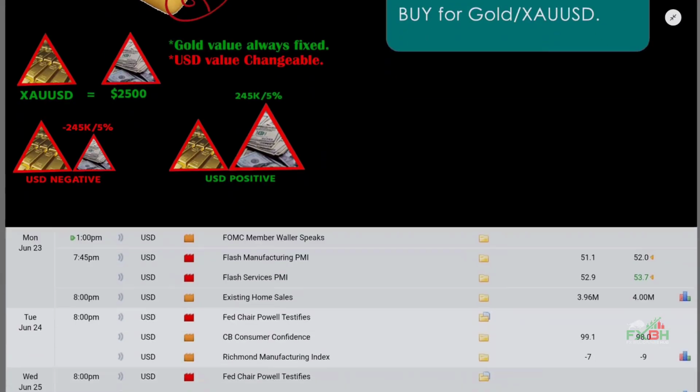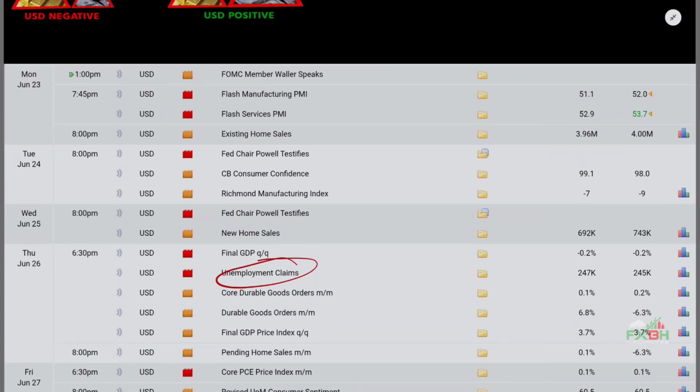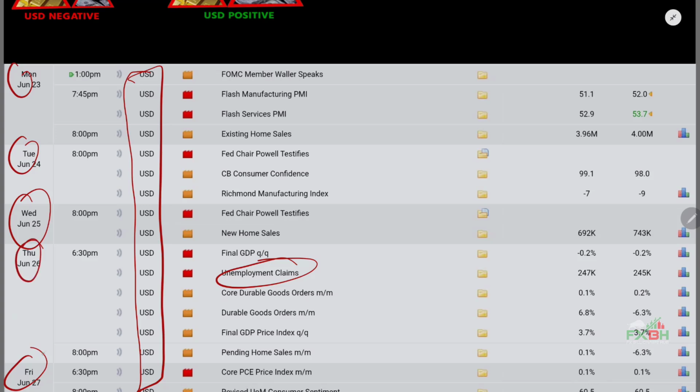Let's check the economic calendar, that means economic news. As you can see there is a lot of news coming, that means all of the USD news coming in the upcoming days: Monday, Tuesday, Wednesday, Thursday, and Friday. Those five days we have a lot of news in this market. So if you keep your concern on this news, you may make a decent amount next week. On Monday there are two kinds of news I just marked here. Orange color are semi-major and red color are very important, that means major news. If news data comes with a positive value, we will sell gold. If it comes with a negative value, we will buy gold.